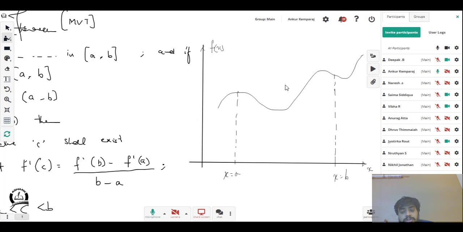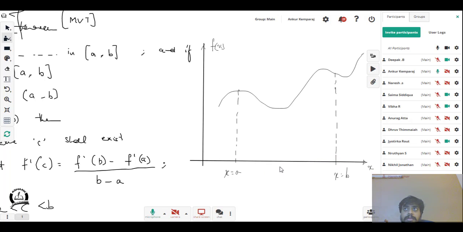When I say continuous within the closed interval, that means my left hand limit must be equal to my right hand limit. There are no points of discontinuity in this region, and you know very well what I'm speaking because you've done the first exercise pretty well. So you should know what this statement means. This equation is continuous between a and b, that means there are no points of discontinuity. That means my left hand limit and my right hand limit at a, at b, and at every point between them will be equal.